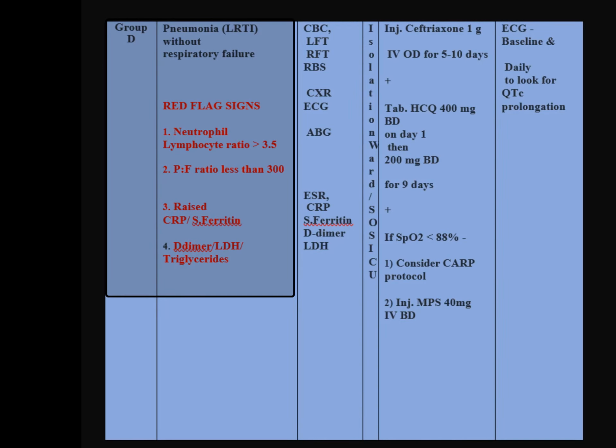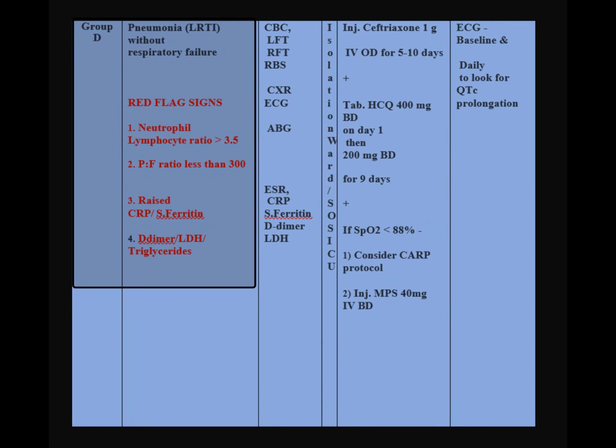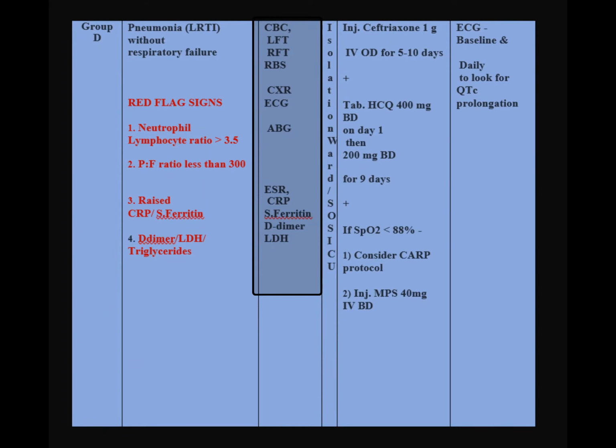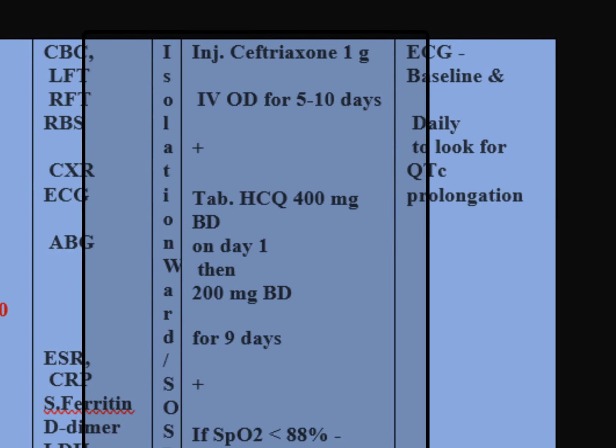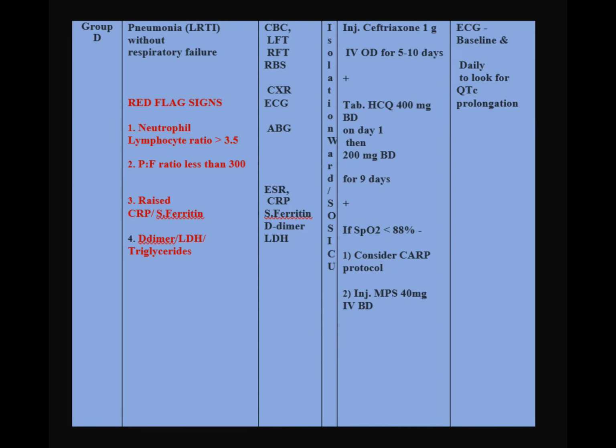Let's look at group D. These cases have pneumonia without respiratory failure, so maybe oxygen is not needed. Check the red flag signs, which basically include hypoxia, neutrophil lymphocyte ratio and the inflammatory markers. Workup is the same as in group C. Treatment here, an injectable antibiotic gets added along with HCQS. Again, if the SpO2 is less than 88, consider repositioning of the patient in bed and methylprednisolone 40 mg BID. ECG is daily and at baseline to look for QTc prolongation.